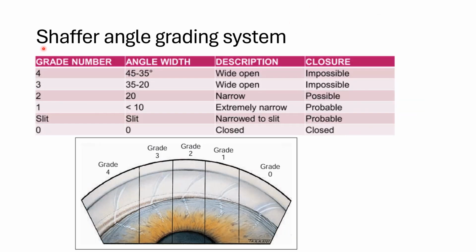Then we have the Scheie angle grading system, in which it depends on the angle width. So angle width, if 45 to 35, it is considered wide open or impossible of closure. If it is 35, or grade 4. If it is 35 to 20 degrees, it is considered to be grade 3 or wide open. And below 20, it is considered to be narrow angles.